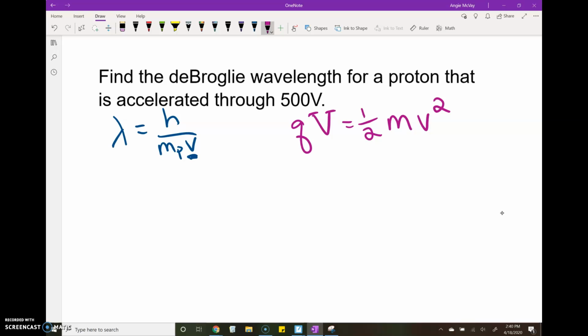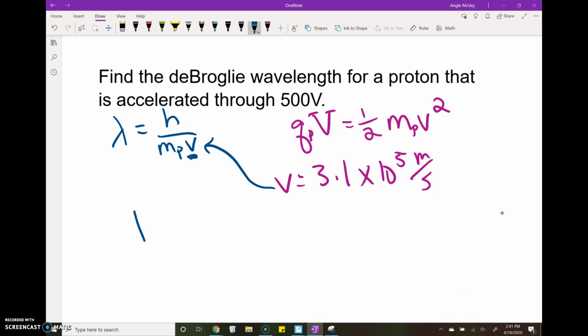If you take a charge and expose it to a potential difference, that will change the kinetic energy. So the charge is the charge of the proton, and this mass is the mass of the proton. So we can just plug and chug, and you end up with a speed of 3.1 times 10 to the 5th meters per second. You can prove to yourself that that's how fast that proton will go when experiencing a 500 volt potential difference. Then we plug that in up here to our wavelength equation.